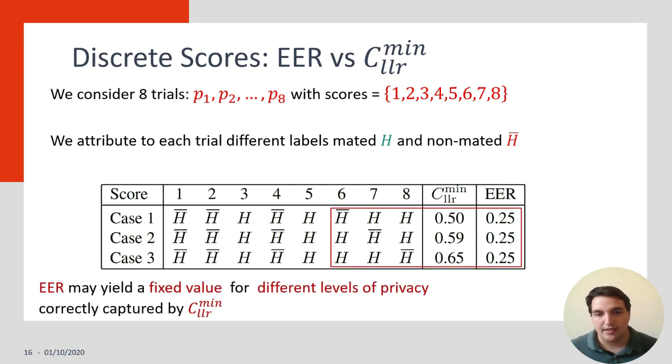For the example chosen here, we have 3 cases. We see that LLR min gave different levels of privacy while EER gave a fixed value. This is to show the generality of LLR min compared to EER that focuses on one single threshold.